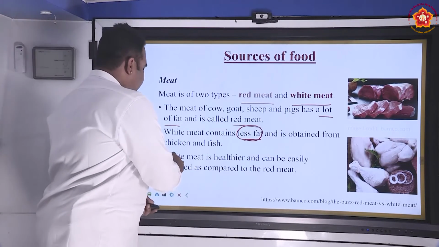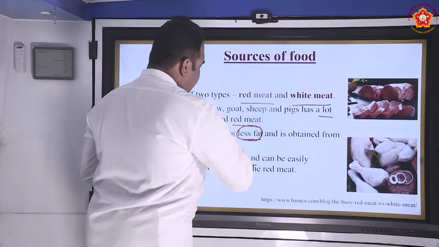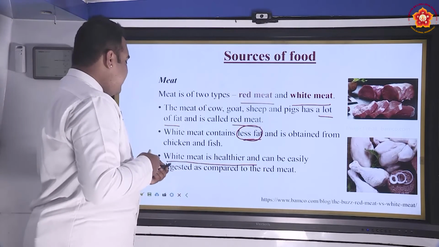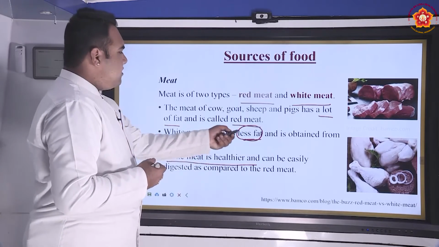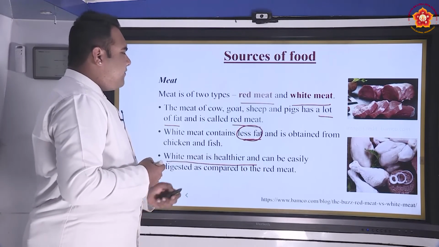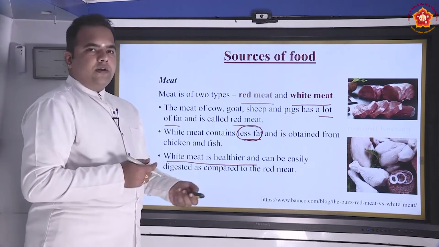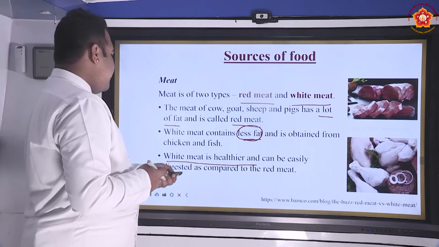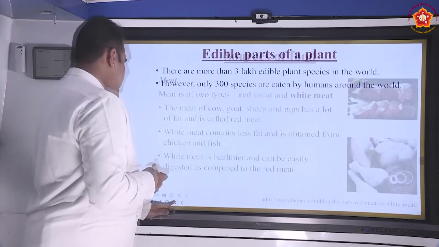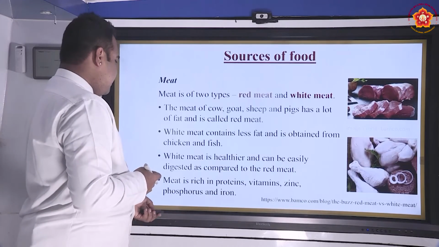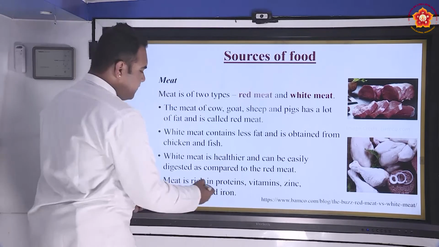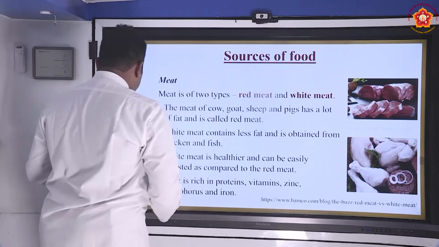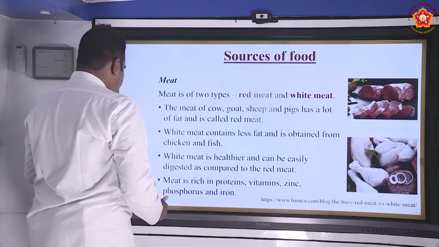So we consider white meat healthier compared to red meat, and it can be easily digested as compared to red meat. Depending on the fat content, having a lesser fat content makes white meat more easily digested compared to red meat. Meat is rich in proteins. So what are the benefits of meat? Proteins are available in meat.